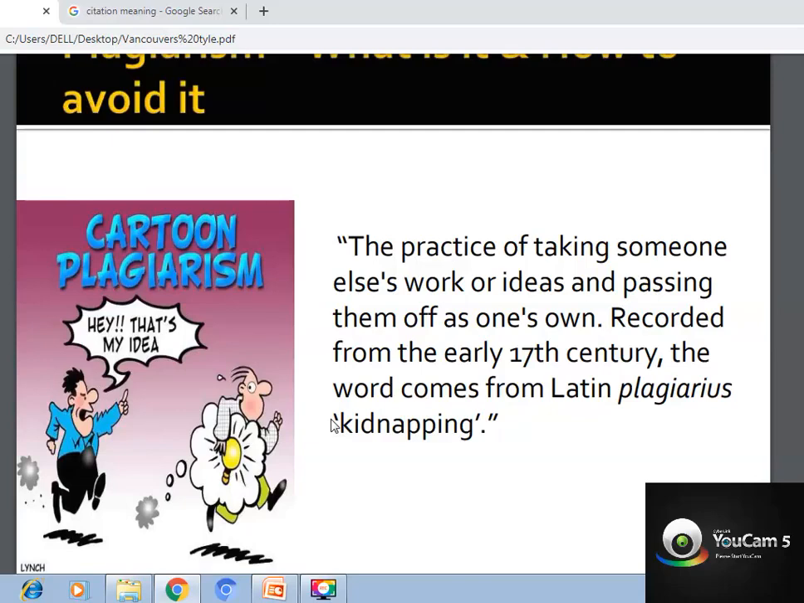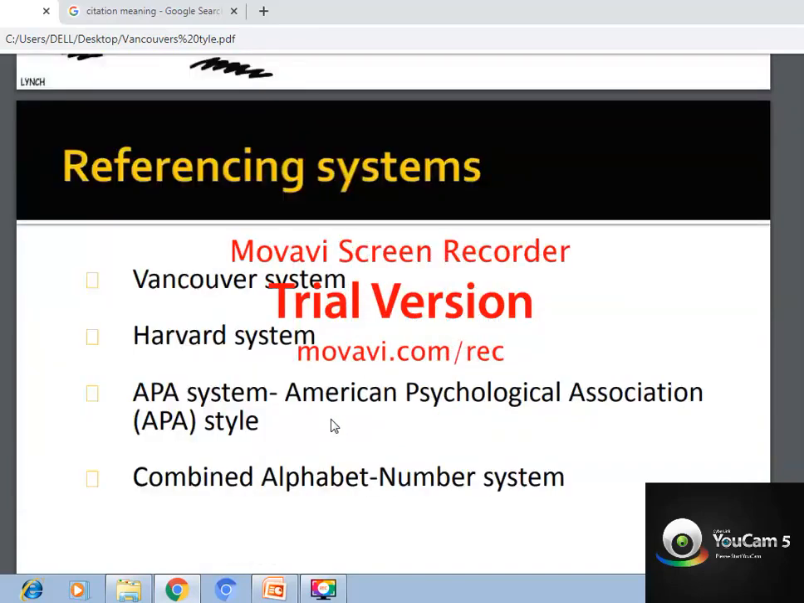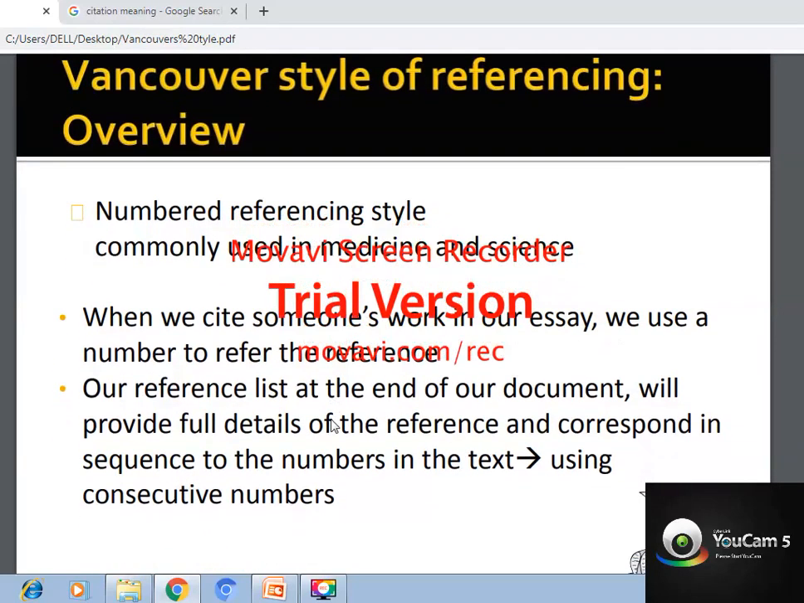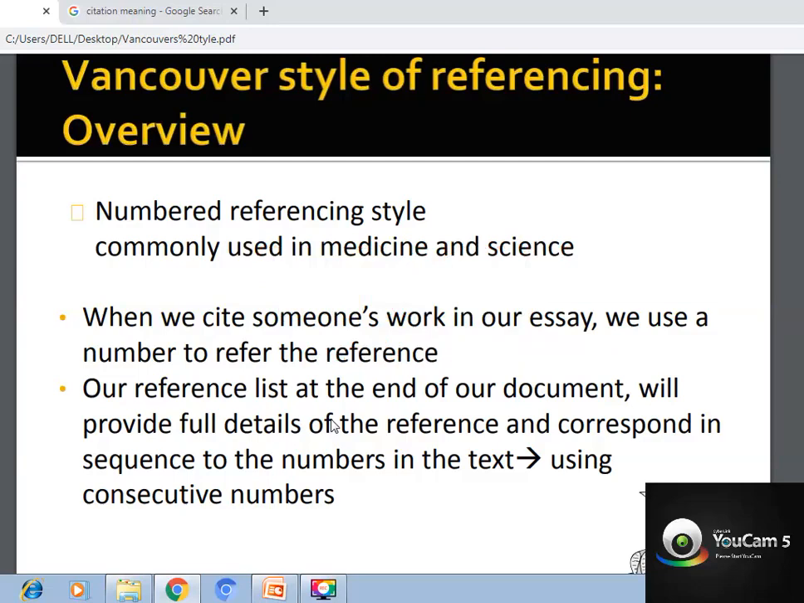The word is recorded from the early 17th century and comes from the Latin plagiarius, meaning kidnapper. So you are kidnapping their idea, stealing their idea, and saying it is yours. That is a very important thing. You are not supposed to say it is yours, and you should mention it in your references. Make sure you are not doing plagiarism. So we'll move on to the Vancouver system, which is a very, very important one for medical people.